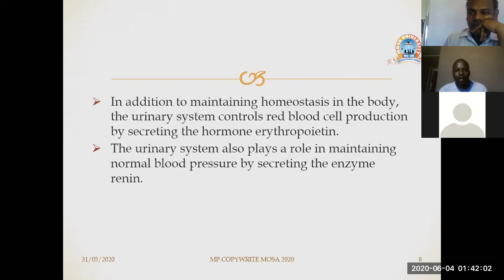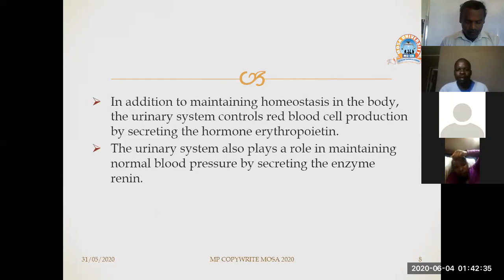In addition to maintaining homeostasis in the body, the urinary system controls red blood cell production by excreting the hormone erythropoietin. So this erythropoietin hormone is the hormone that stimulates the production of red blood cells in the bone marrow. This is maintained also by the urinary system because the excretion of this hormone also depends on the levels of blood which a person is having.